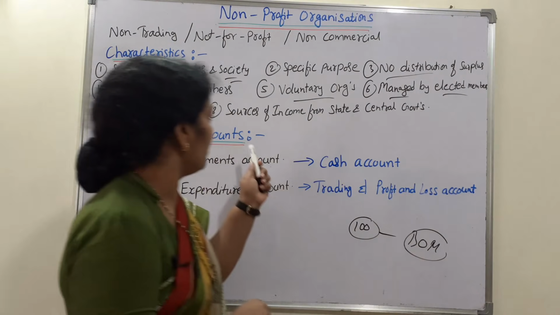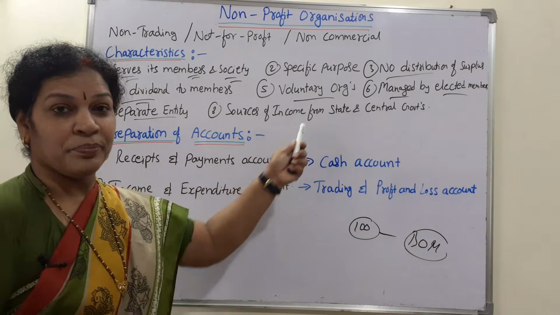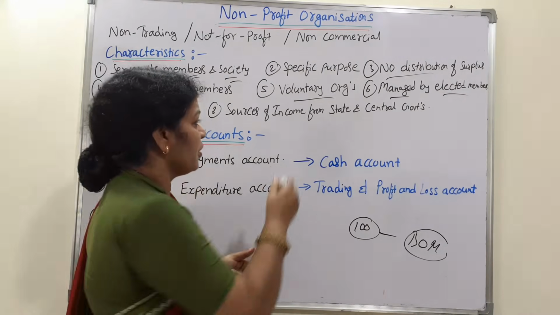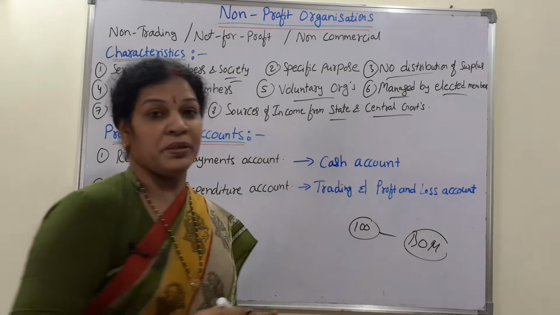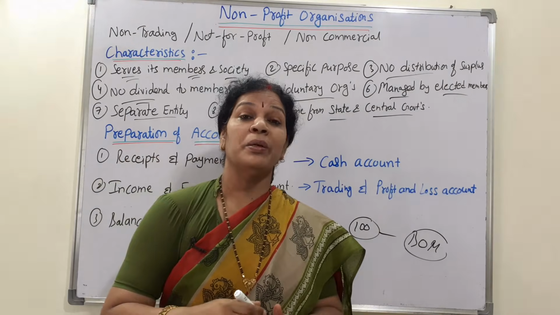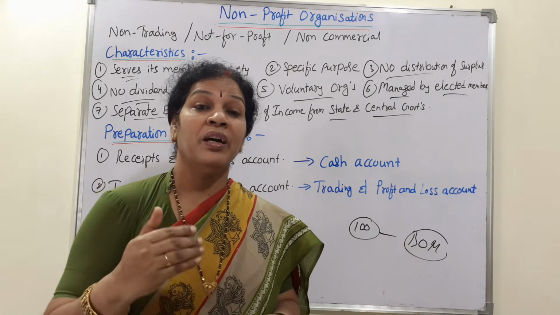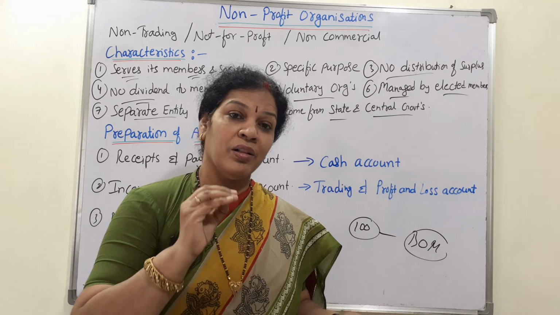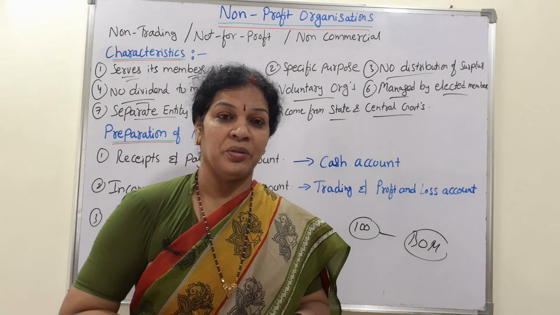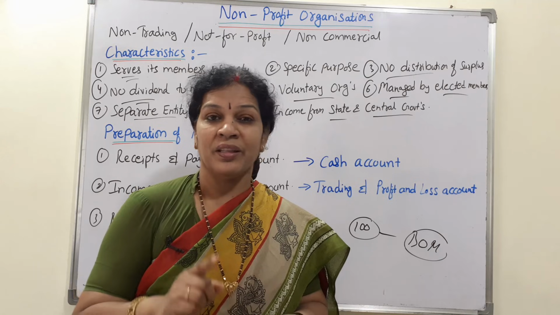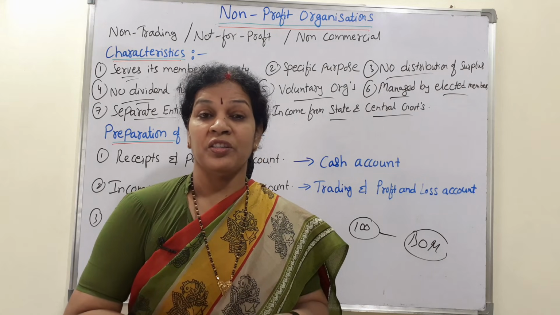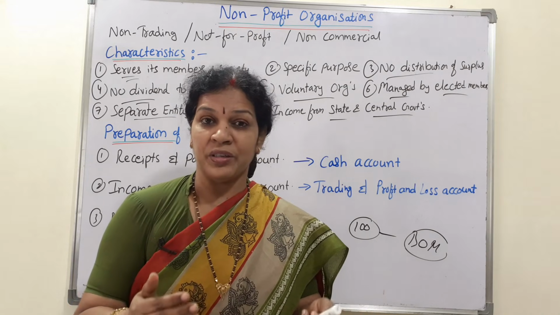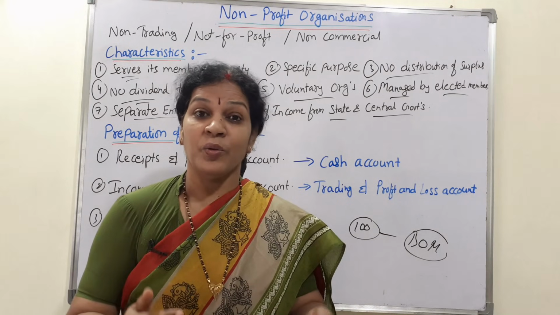Next, the last point is sources of income. How do non-profit organizations get their sources? Sources from state and central government. Most of the time, the state government and central government give them donations and grants, and also some other members in society who want to serve the people distribute some kind of subscriptions or donations, charity, will,